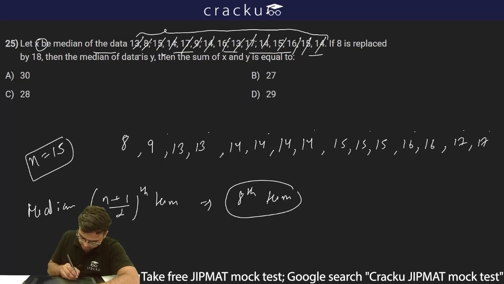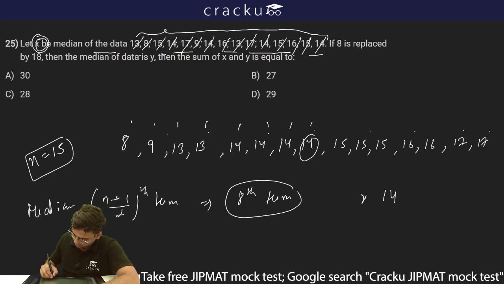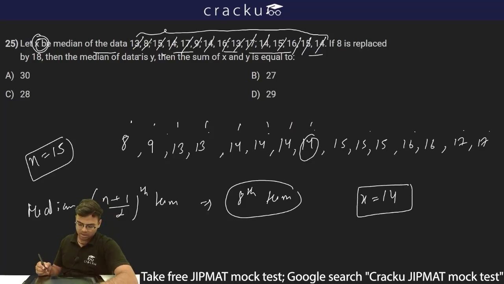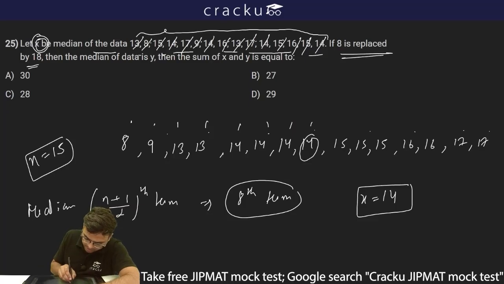Now what is my 8th term? This is my first, second, third, fourth, 5th, 6th, 7th and 8th. So 8th term is 14, and thus median will be 14. And what is this median? This is x. So x will be equal to 14. The second part of the question is saying, if 8 is replaced by 18, then the median of data is y.